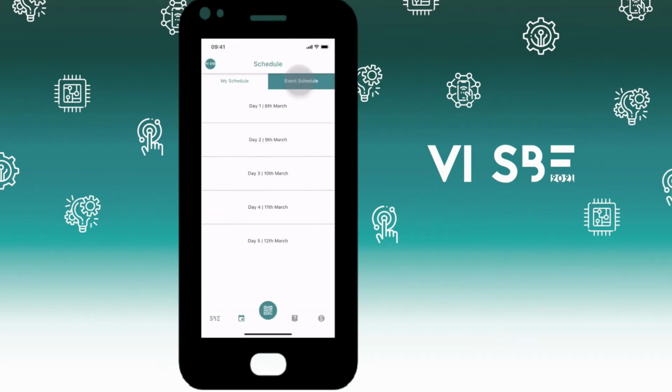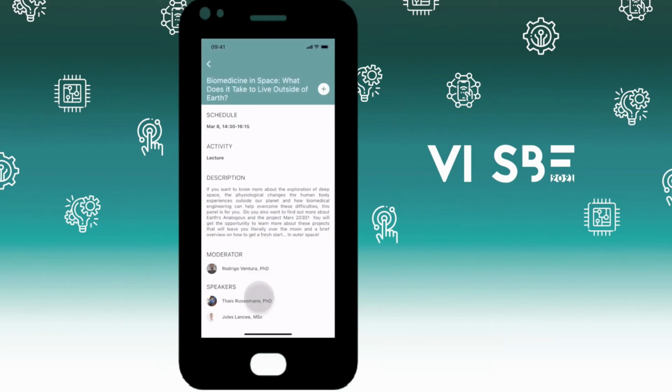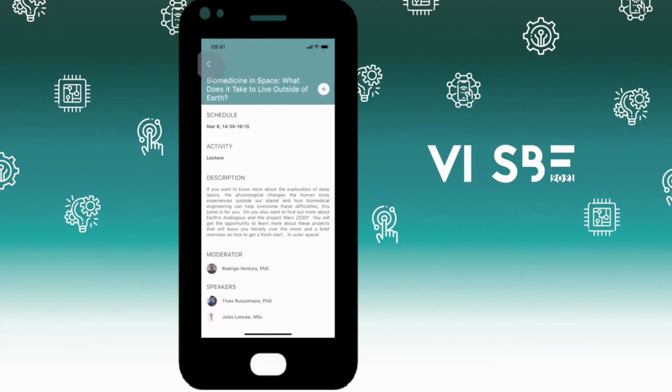Following, we've got the event schedule. In this section, you can discover all the activities we have planned for the week. You can press the titles to learn more about them and their speakers. Interested in a lecture or a pitch? Press the plus button next to the activity.